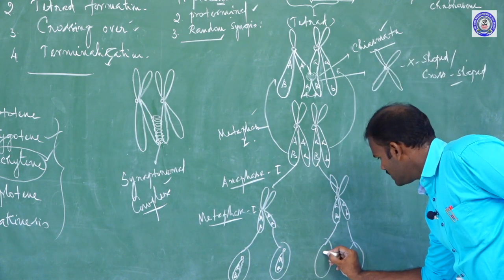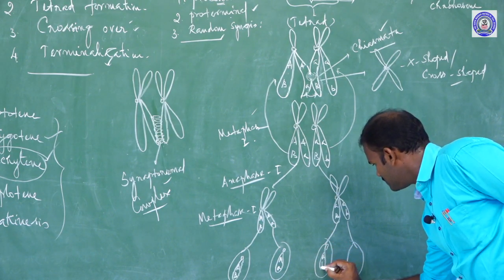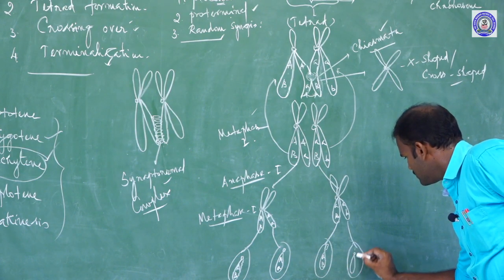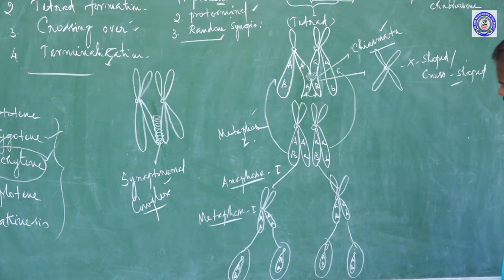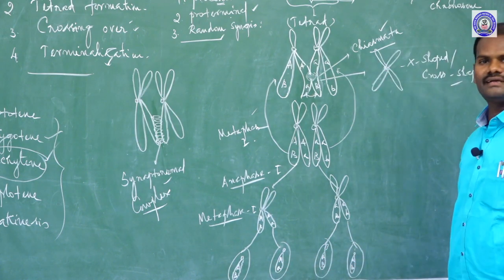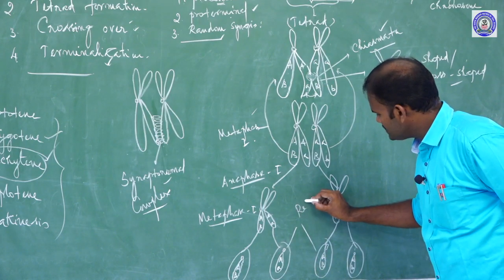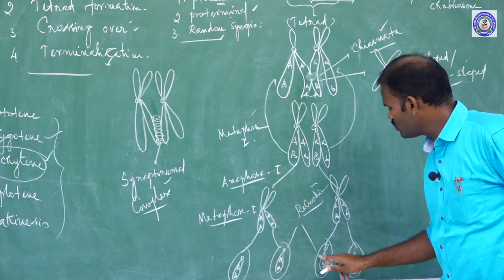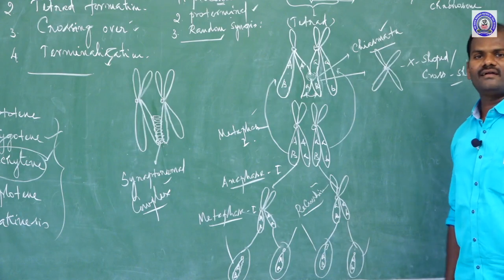Here small a, capital B. Here small a, small b. So among the 4 daughter cells, these two are recombinants. Recombinants are also called new combinants, but these two daughter cells are the original parental combination.